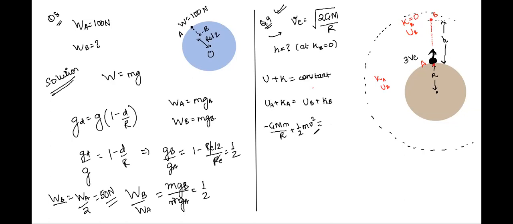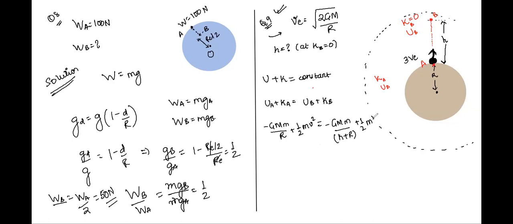Had you taken that GMm by 2R as kinetic energy, you would definitely get a wrong answer. Now we know v would be 3 times VE, correct? Now what about the potential energy at point B? It's going to be whatever height it reached plus R: minus GMm by H plus R, plus half mv squared.